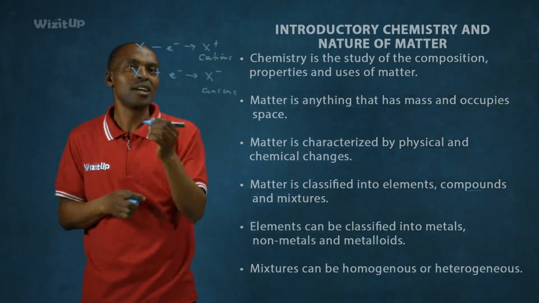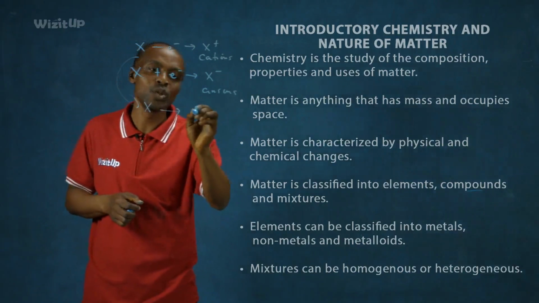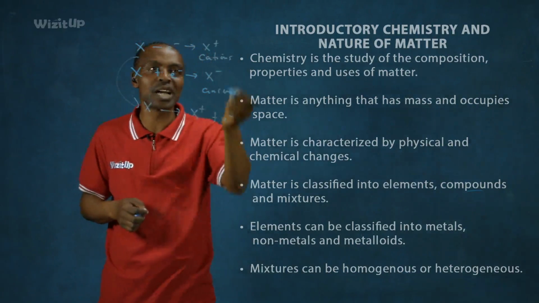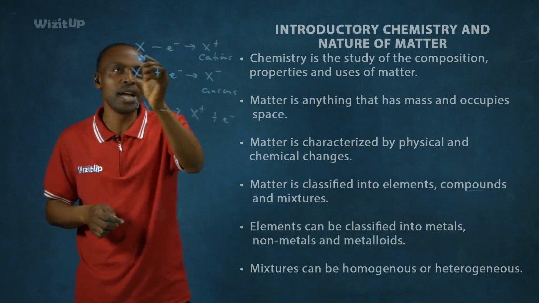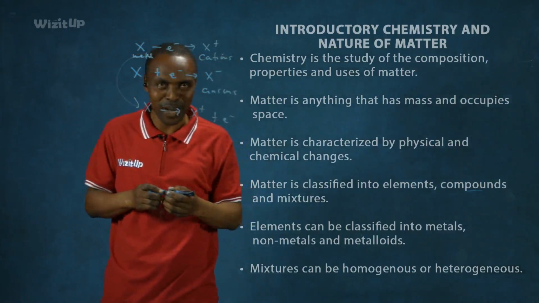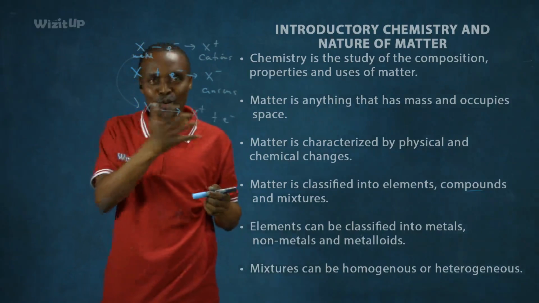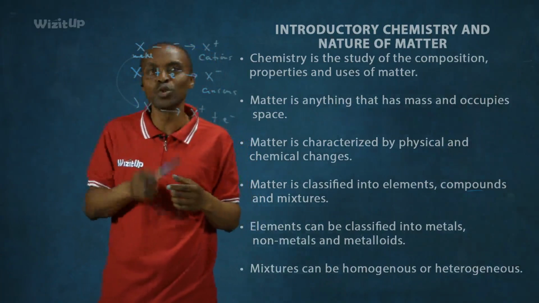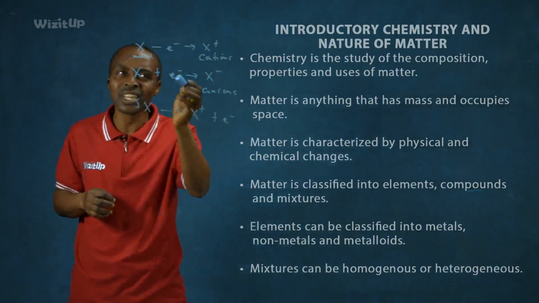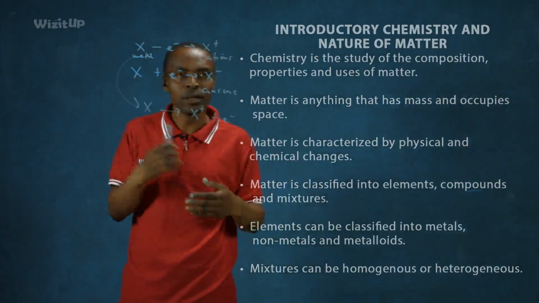Cations. All right? Well, we can also represent it this way, that X may lose electron to give us a positively charged ion in this way. So these two equations are the same. This shows that the atom X, or the metal, loses electron to form a positively charged ion. Now remember, this is because of the deficit of electrons. Electrons are negatively charged. We're going to come to that, and discuss more issues about electrons. Now, so when an element gains electron, of course, it's a non-metal. There are other properties that we're going to come across later under the periodic table.